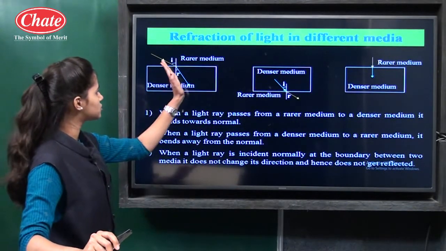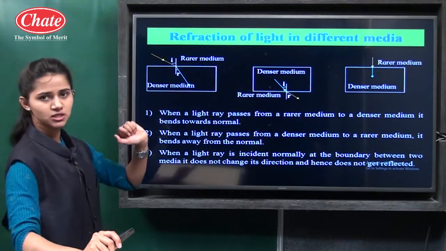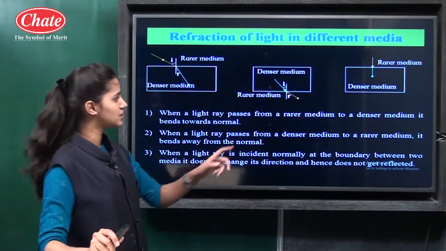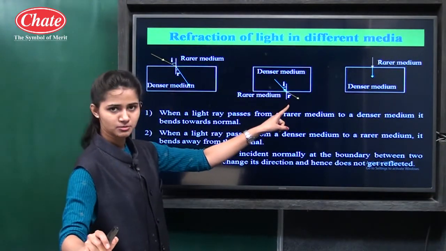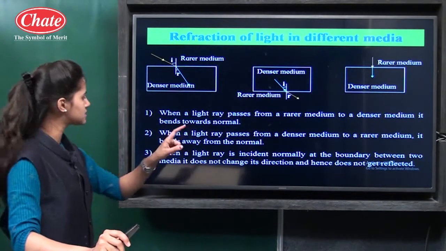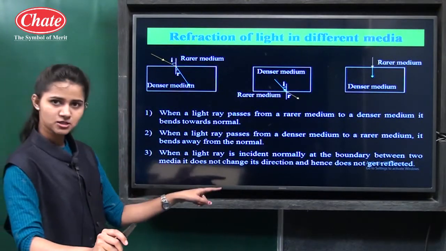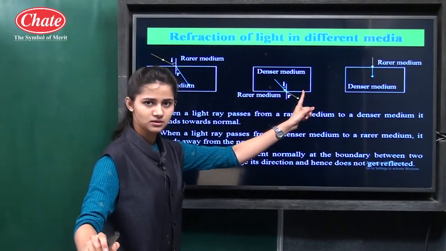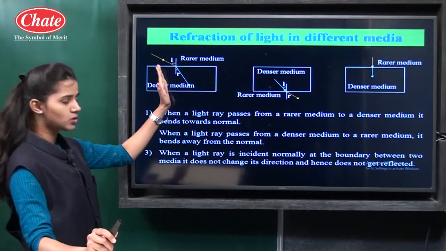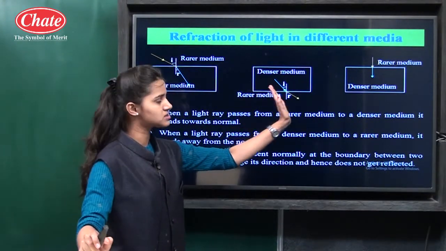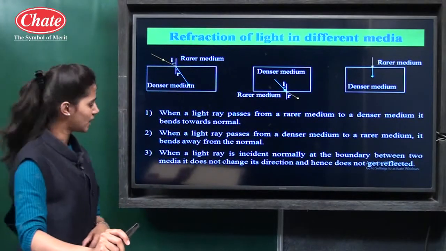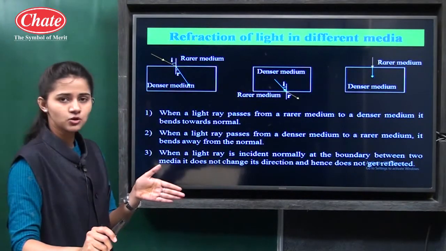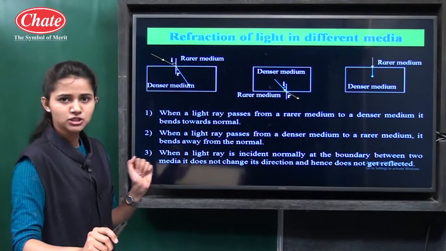This is the normal. So the refracted ray bends towards the normal. Then in the second case, the light ray is coming from a denser medium to a rarer medium. Now in this case what happens? When a light ray passes from a denser medium to a rarer medium, it bends away from the normal. In the first case it bends towards the normal, in the second case it bends away from the normal. Then in the third figure you can see the incident ray is actually perpendicular or normal to the boundary between the two media.